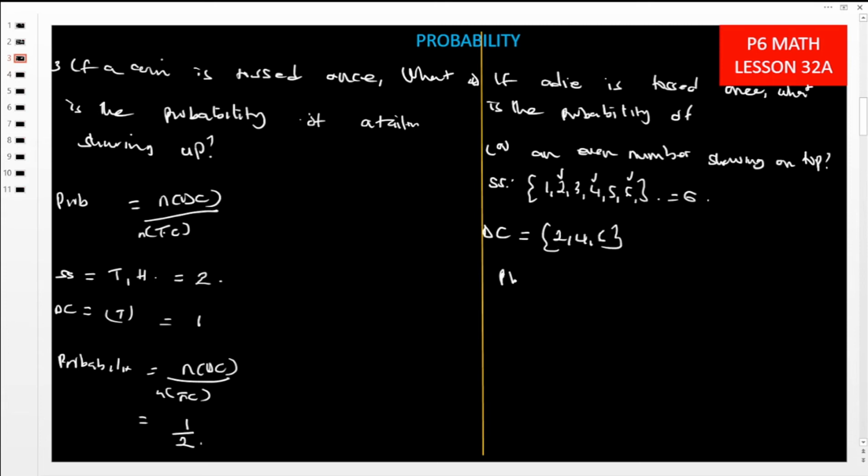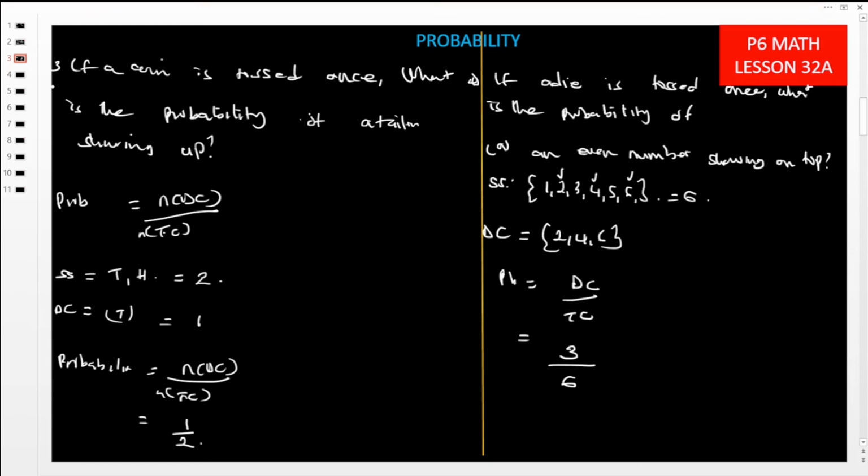So our probability is desired chances over total chances. We have 1, 2, 3, so there are 3 desired chances over total chances, 1, 2, 3, 4, 5, then 6. So there are 6 of them.